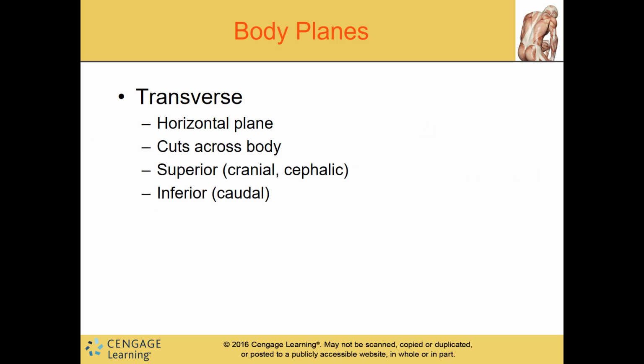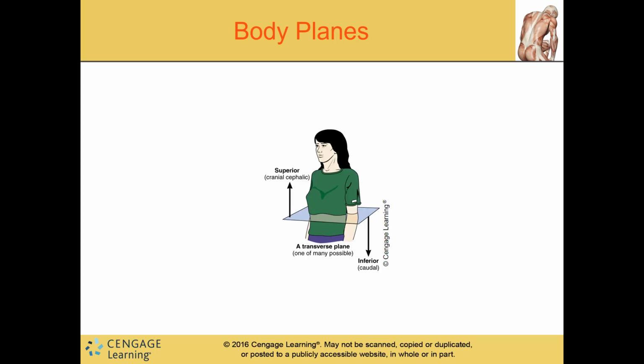All right, our next plane that we're going to talk about is transverse. It's also known as the horizontal plane because it cuts across. And then our two, I don't want to say that our directional terms are superior and inferior because to me those are just destinations. That is not an actual direction. A direction would be cranial or cephalic, and then our inferior direction would be caudal because we're going towards the tailbone. So here's an example.